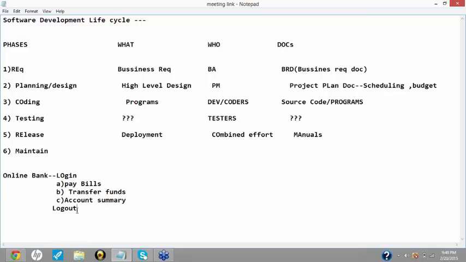No. So once he has given the requirements, the business analysts must have converted it into technical specifications. Once the technical specifications are created, a high level design would be created by your PM, or you can also say the project managers and the architects.